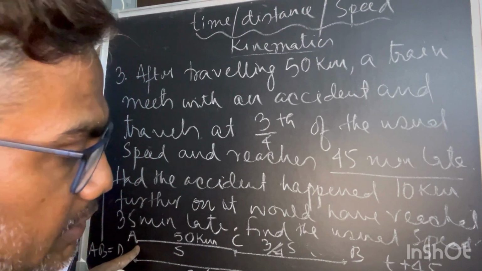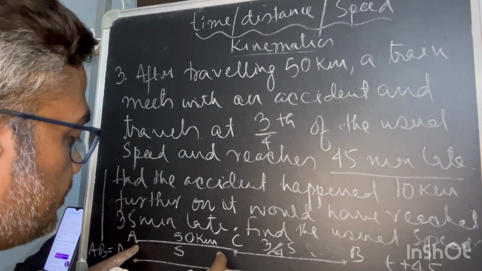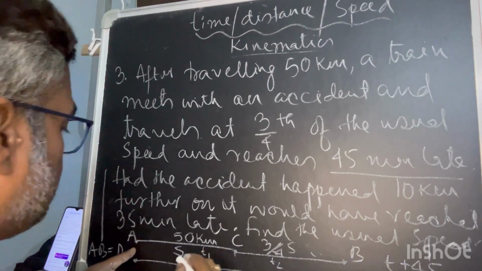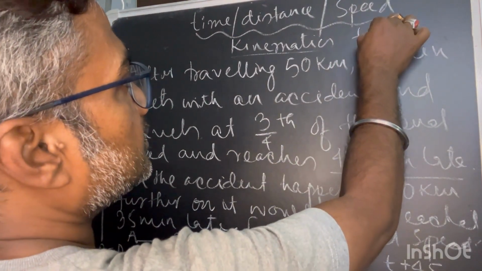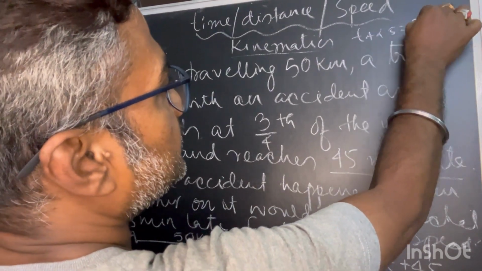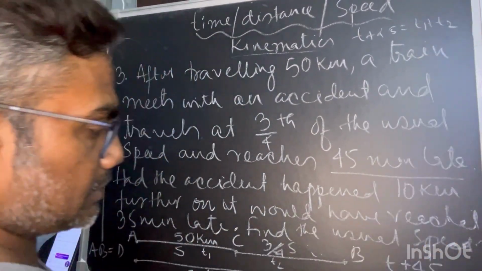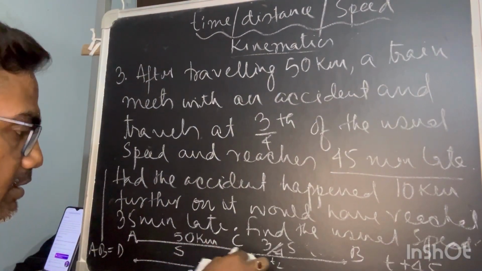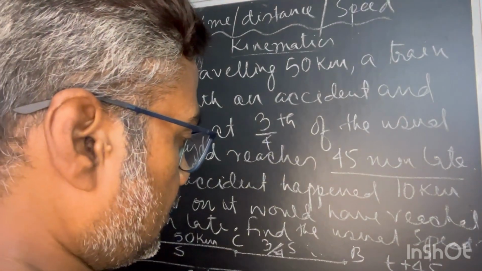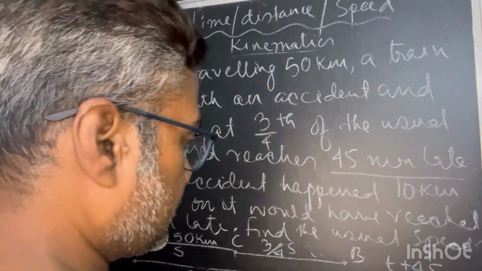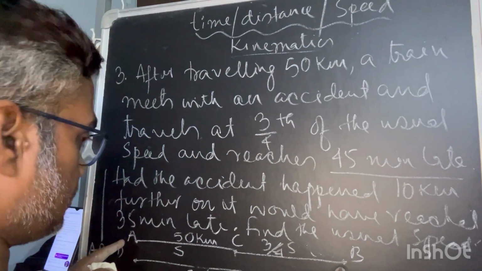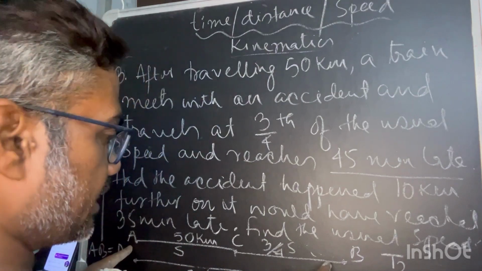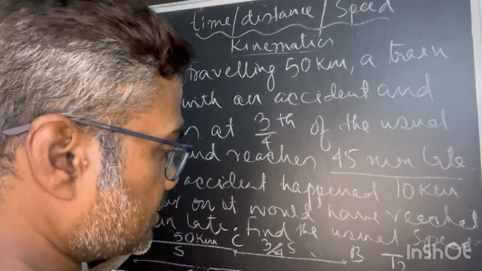For the total time, the journey has two parts, so that is t plus 45. Or else I have to take this differently, otherwise you will be confused. The total time for the first case is capital T2 for the case where the accident happened, and for the usual case it is T1.